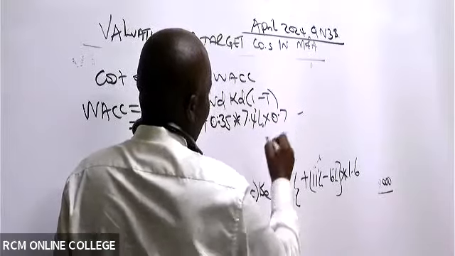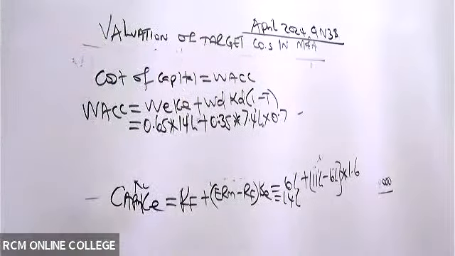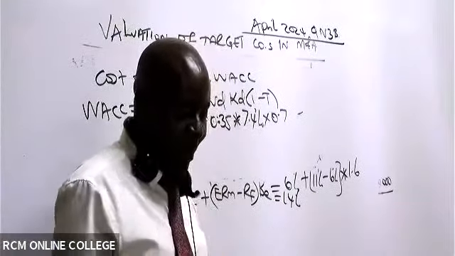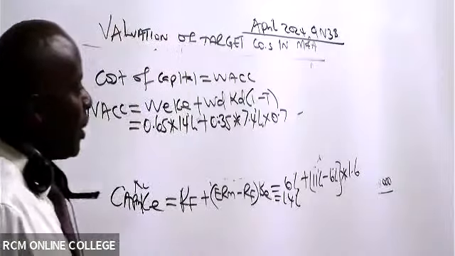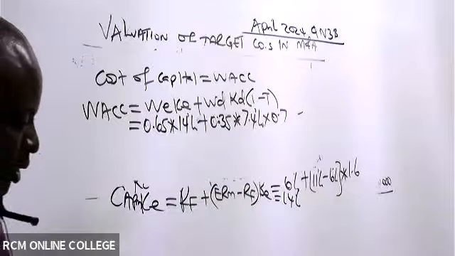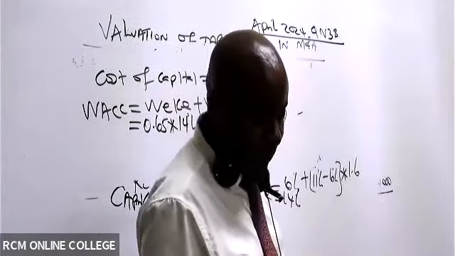Then 0.7. I'm 100% sure that they haven't seen where I'm getting this 0.7 from. It's 1 minus T. It is 1 minus tax. So then our WACC at the end of the day will end up giving us how much?